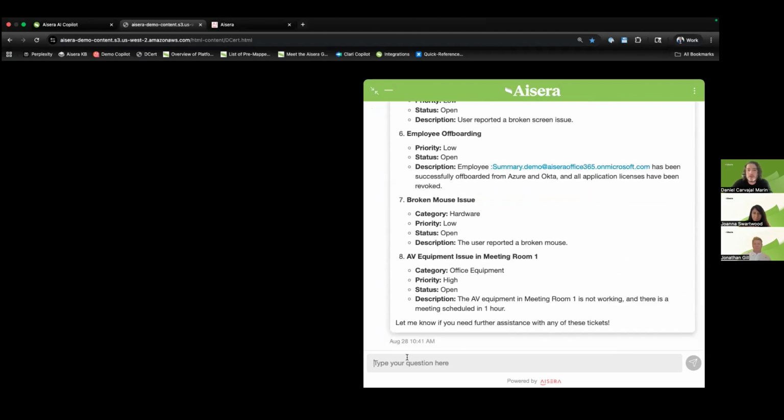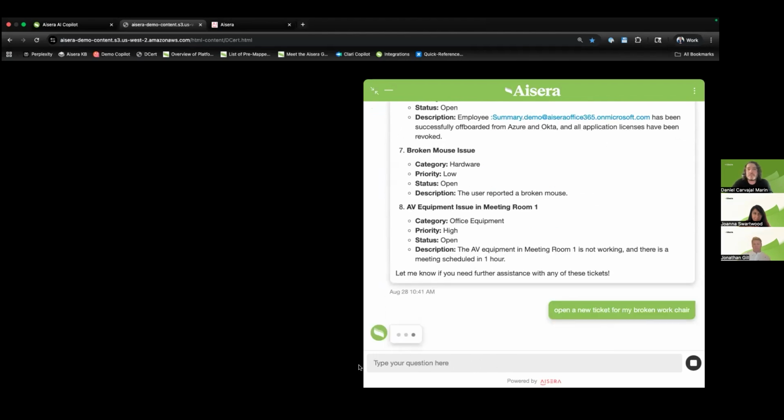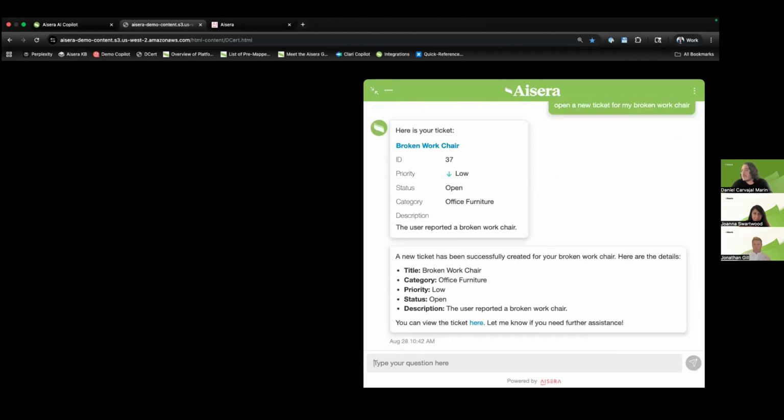Maybe let's say now, open a new ticket for my work chair, and it's going to go ahead and build that out. And here's the new ticket. It sets the priority. It gives me the hyperlink, and it's also created within Freshservice.